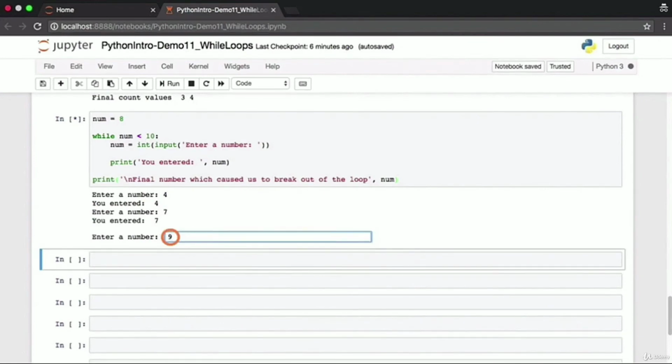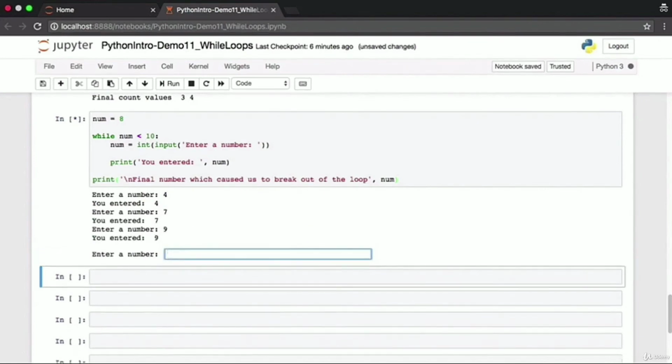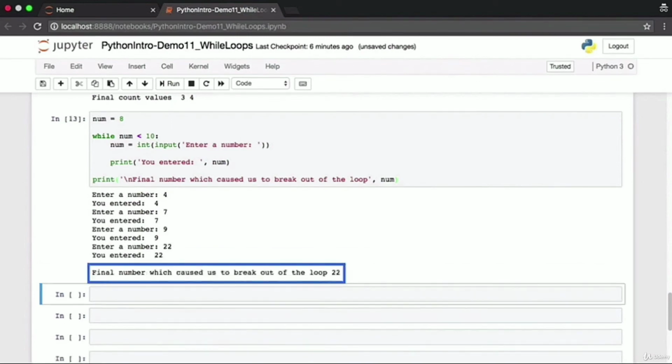We enter the number 9. That's once again less than 10. Our while loop condition evaluates to true. We re-enter the while loop. This time we enter the number 22. 22 is greater than 10. Our while loop condition evaluates to false. We won't enter the loop. We'll break out of the loop and print the final value of the user input.